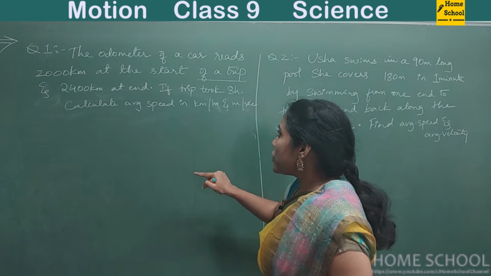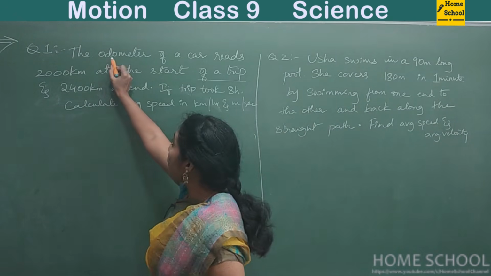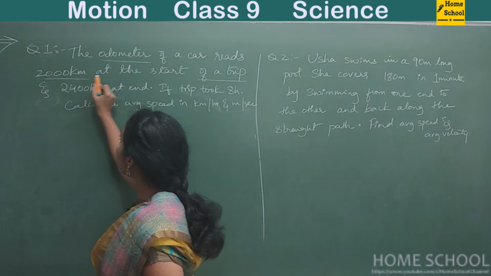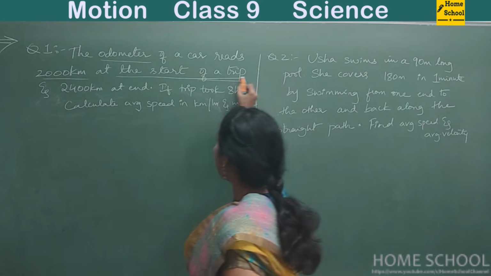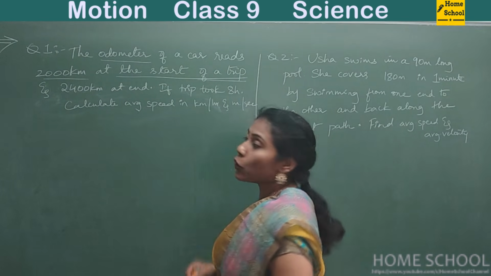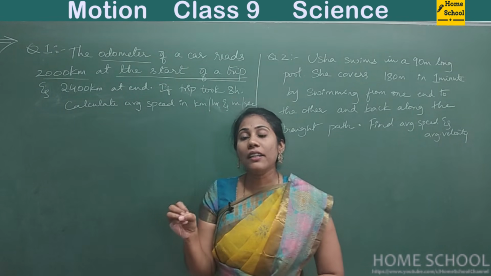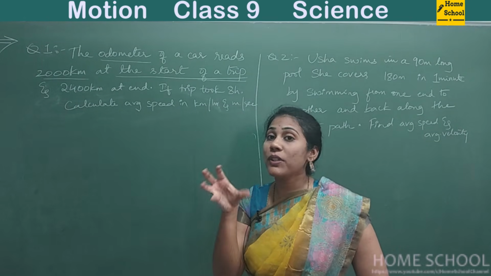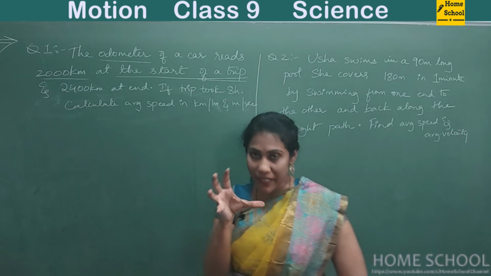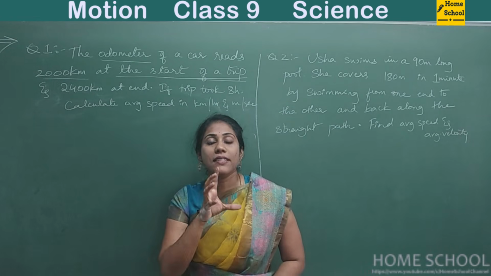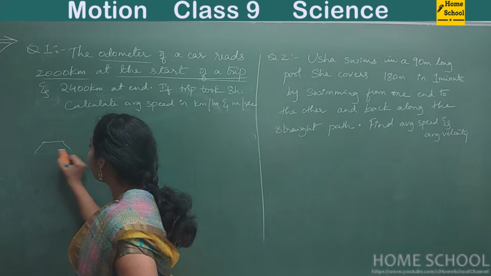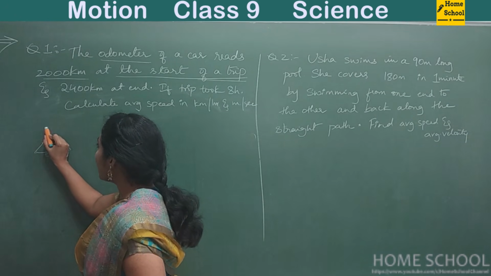If you read the question carefully, it says the odometer of a car reads 2000 kilometer at the start of a trip. So what do you mean by odometer? Inside a car, the thing where you can look at the speed is called the odometer. You have a car where you started your journey.